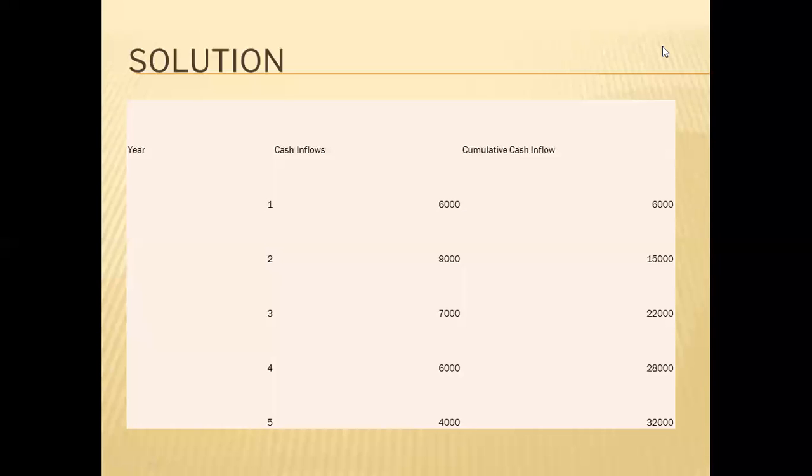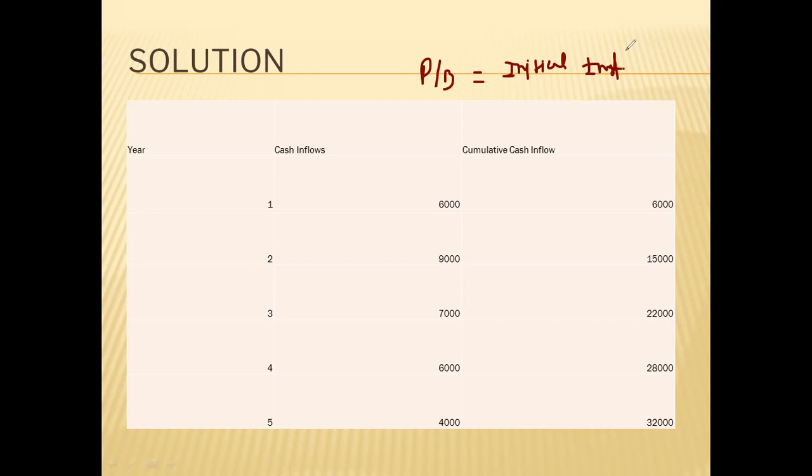Now, how will we calculate the payback period from this? We know that the payback period is the time in which we will recover our initial investment. So this is the concept of payback period. In how many years will we recover the initial investment? This is the concept of payback.